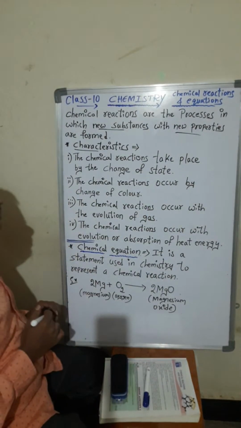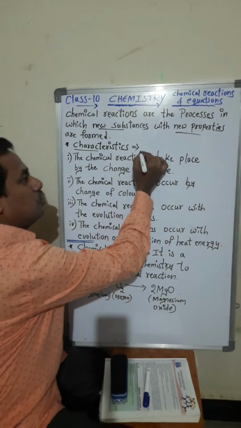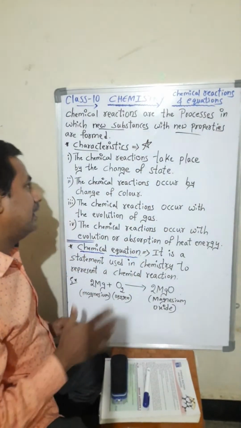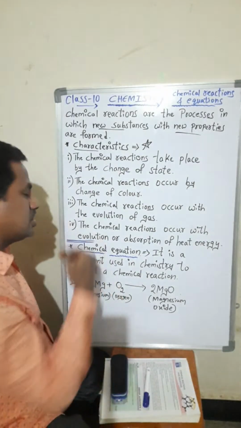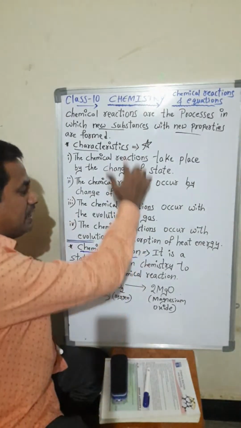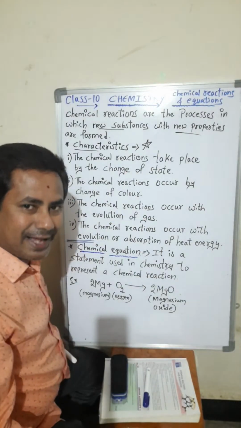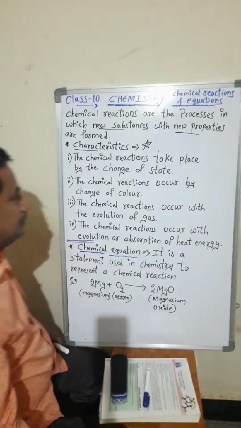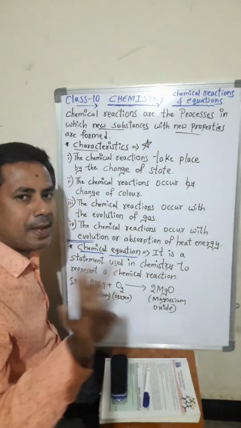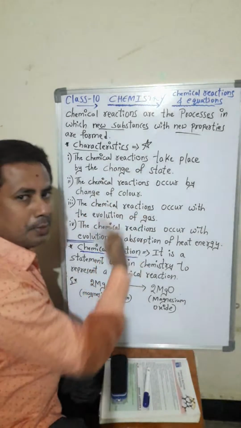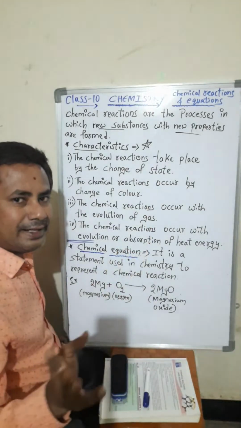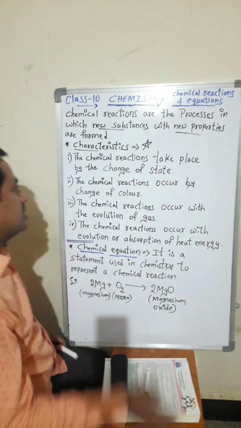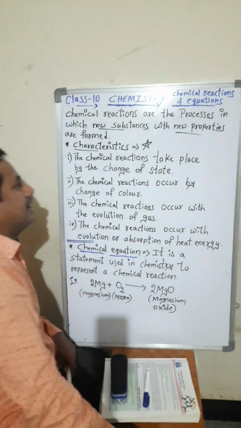Now let us discuss the general characteristics of chemical reactions. Four general characteristics are there. If any one takes place in that reaction, that is a chemical reaction. All four may occur, or one, two or three may occur. So all may occur or some may occur in chemical reactions. Let us see one by one.